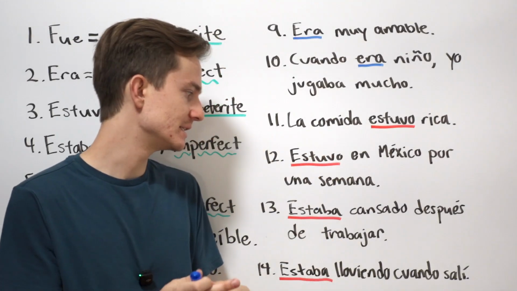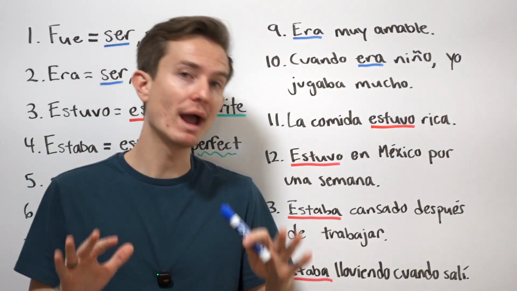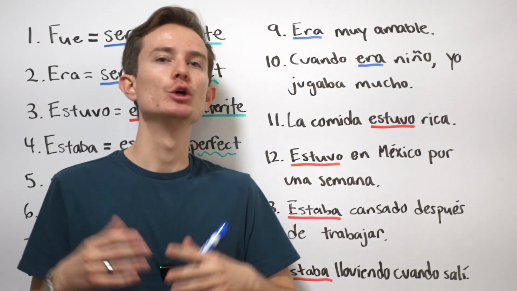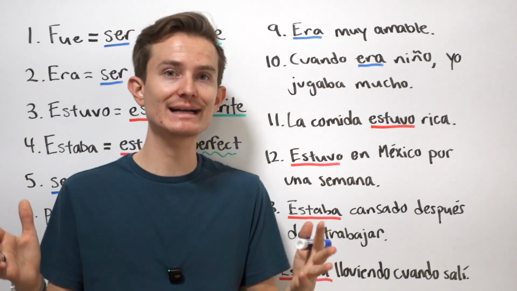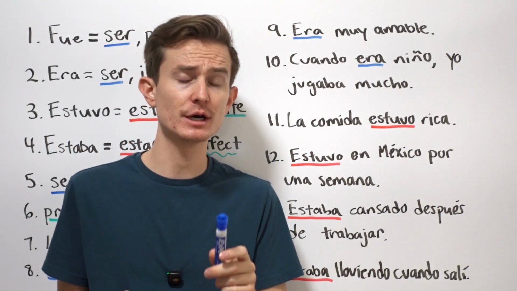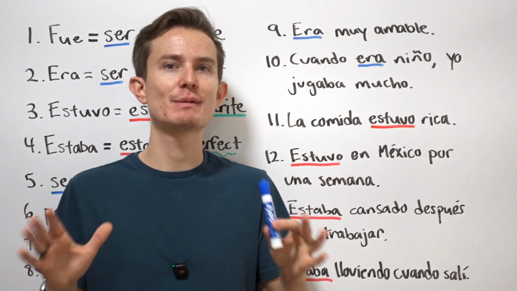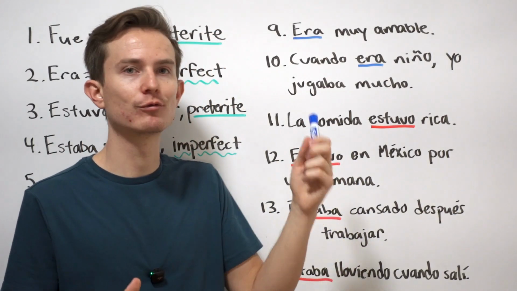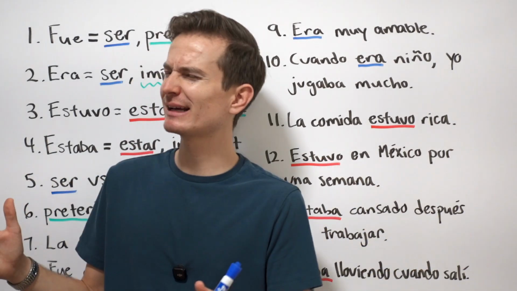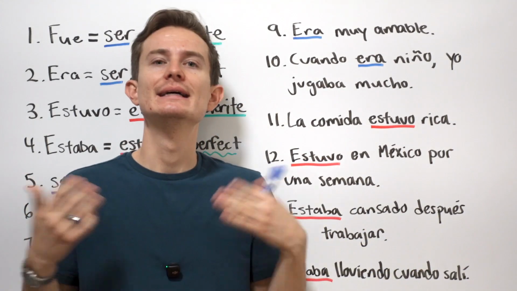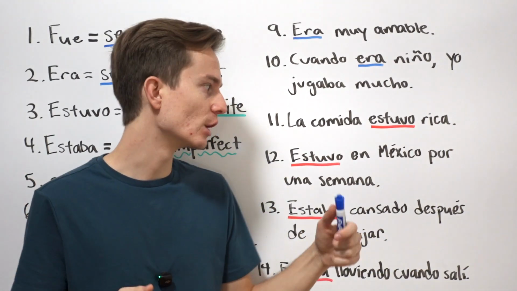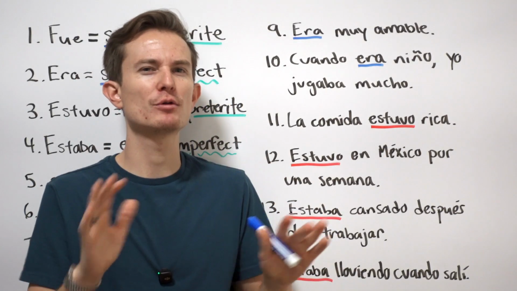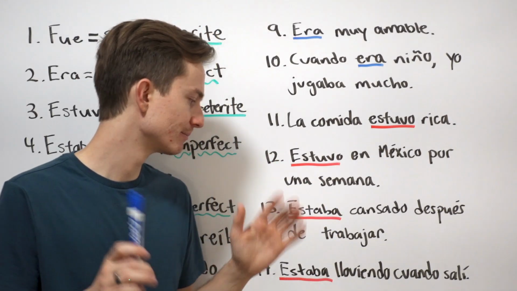Now, here's what I'll say to you. Estuvo is used way less than estaba. So if you're not sure, just use estaba, okay? You might technically be incorrect. However, this is important to note. Oftentimes, native Spanish speakers will mix these two, okay? They'll mix up estaba and estuvo, or fue and era. No one's going to be turning heads or being like, huh, that sounded weird, if you make that mistake, okay? So when in doubt, use estaba instead of estuvo, okay? Fue and era are both used kind of interchangeably, so.